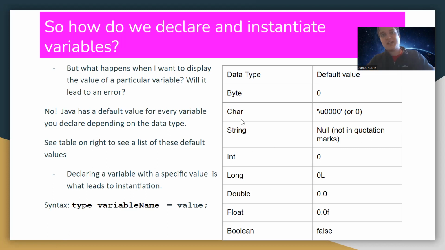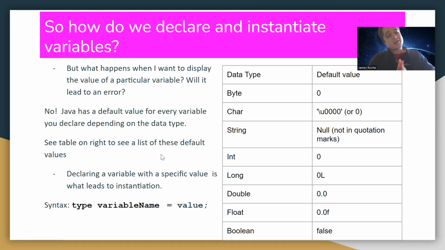Now you've got string here, which is null, which is not in quotation marks, I should point out, which might sound a little bit confusing, but when you don't have any kind of set string, it will be set to null because nothing has been set. For integer and long, it kind of makes sense, you've got 0 here. And booleans are set as false, because nothing has been set as true, so we assume it's that.